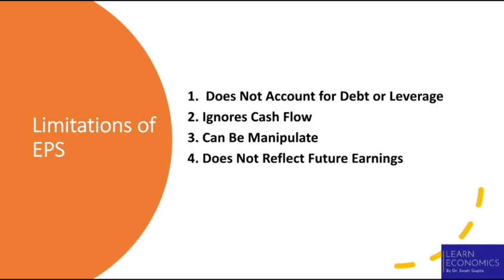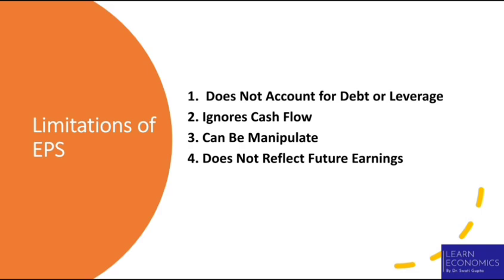Now, limitations of EPS. First, does not account for debt or leverage. EPS only reflects net income and doesn't consider how much debt the company has taken to generate those earnings. A highly leveraged company may report a high EPS, but it could be at greater financial risk if it struggles to pay its debt.